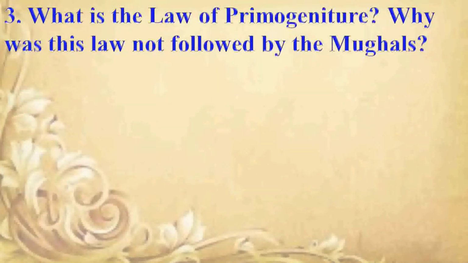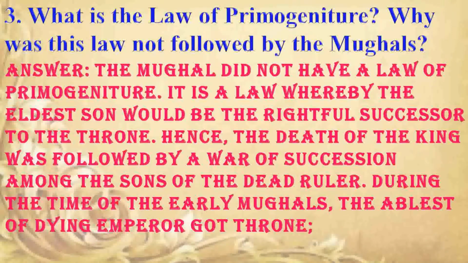Next question. Why was this law not followed by the Mughals? Answer is the Mughals did not have a law of primogeniture. It is a law whereby the eldest son would be the rightful successor to the throne. Hence, the death of the king was followed by a war of succession among the sons of the dead ruler. During the time of the early Mughals, the eldest son of the dying emperor got the throne.